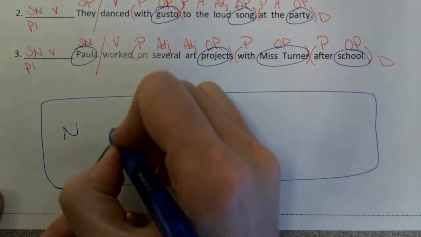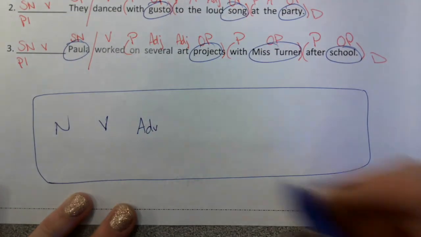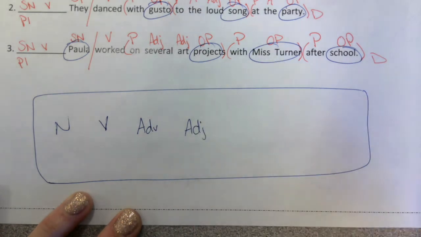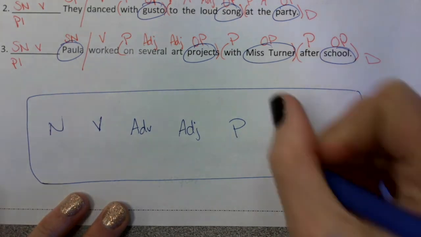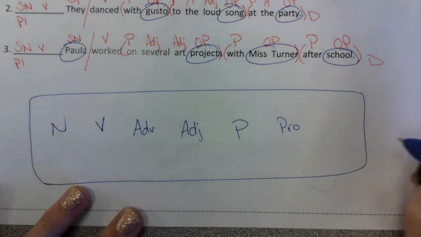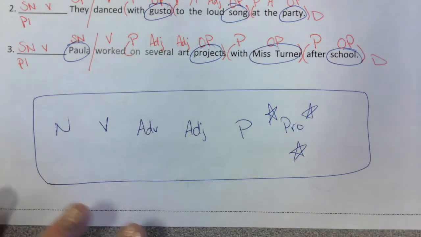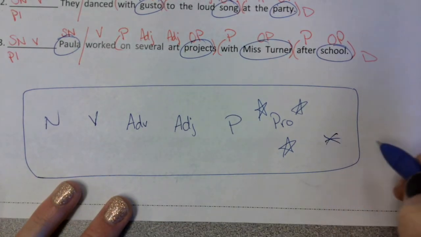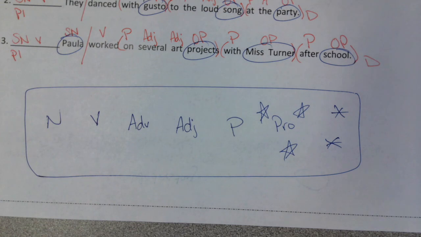N for noun, V for verb, ADV for adverb, ADJ for adjective, P for preposition, and now we're going to add PRO for a pronoun. Right? Go ahead and put like 3 stars around it. If you don't know how to draw a star like that, you can do it like this too. Alright? Pronouns are the new one. Awesome job. Tomorrow we'll learn more about singular and plural pronouns and nouns.